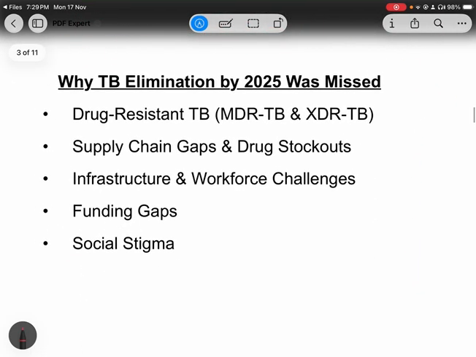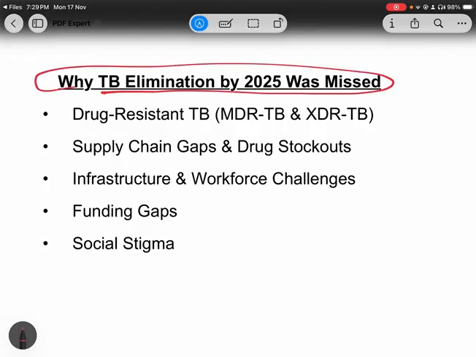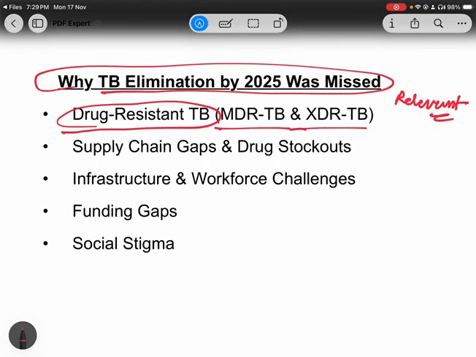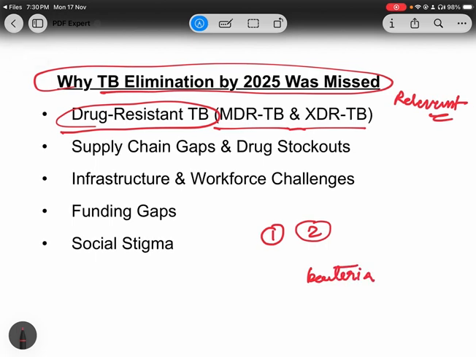Now, we will discuss why this target was missed. What were the reasons? This is a very relevant section. The first important reason is drug resistant TB, that is MDR TB and XDR TB. So what do I mean by drug resistant TB? For example, this is drug 1, this is drug 2 and this is my bacteria. When a condition is reached where there is no effect of these two drugs on this bacteria, then the bacteria can be said to be resistant to these two drugs.